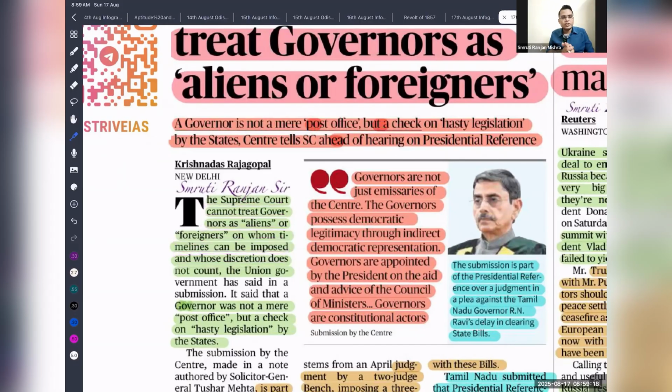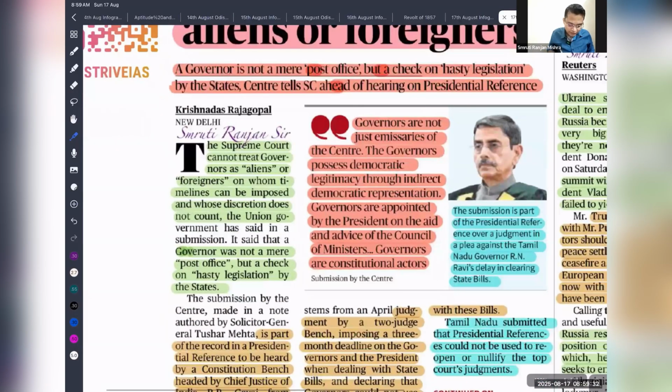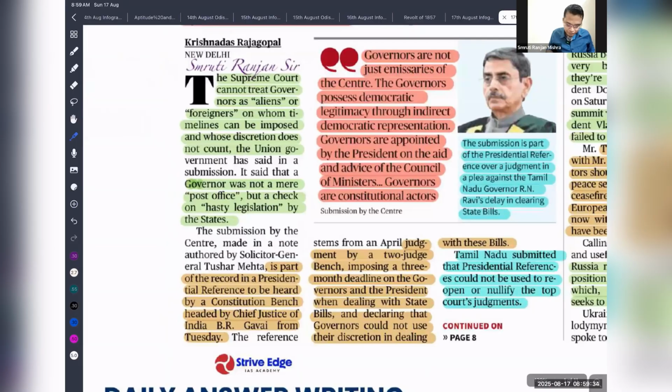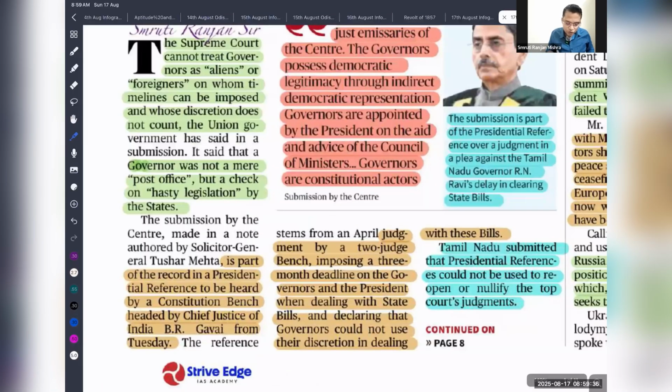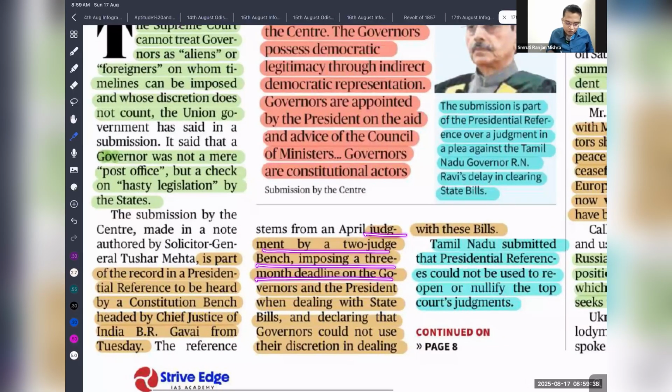Recently, there is a judgment given by the Supreme Court on the power of the governor and the president for reservation of the bill. It is said that the governor and president have to act within 3 months. So you can see here the judgment by the two judge bench imposing a 3 month deadline on the governor and president when dealing with the state bill. This is the judgment given by the Supreme Court in the Tamil Nadu and governor case.